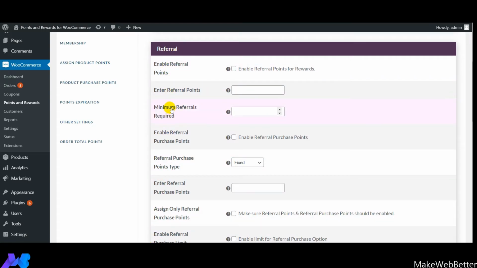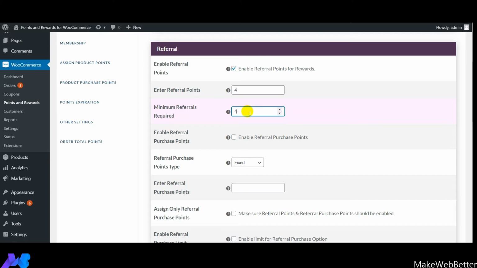So the very first thing that you need to do is enable referral points for rewards feature. The next thing is that here you need to mention the number of referral points that you want to give to your customers when they have reached the minimum number of referrals that you can set right from here. As the name of the setting is minimum referrals required, over here you need to mention the number of referrals that will be required by the referrer,